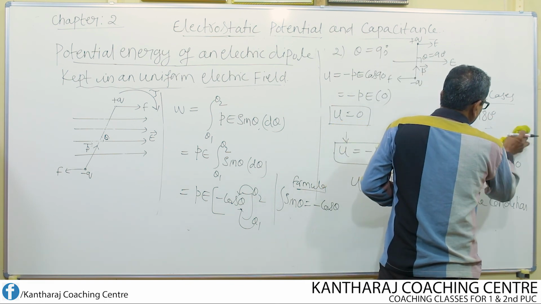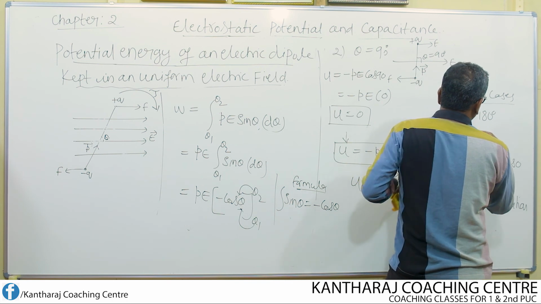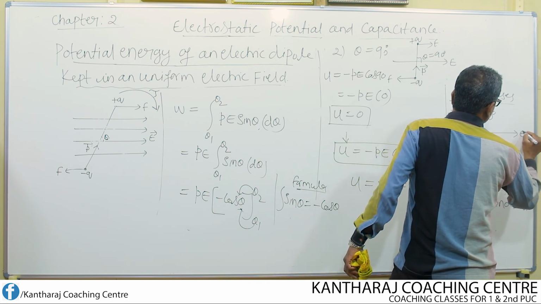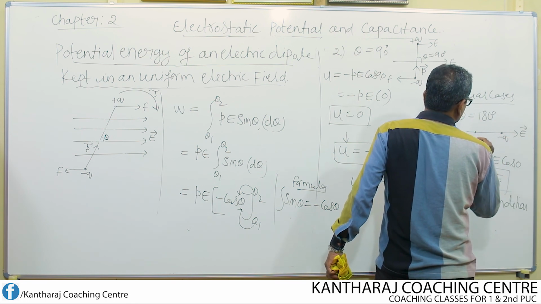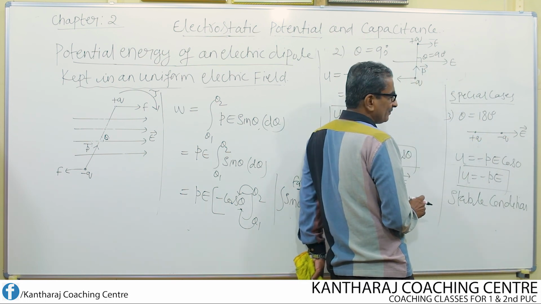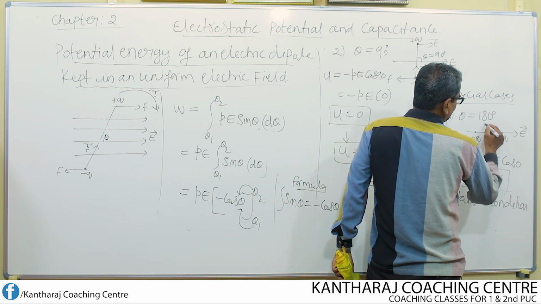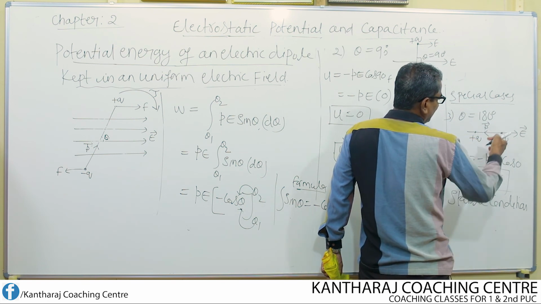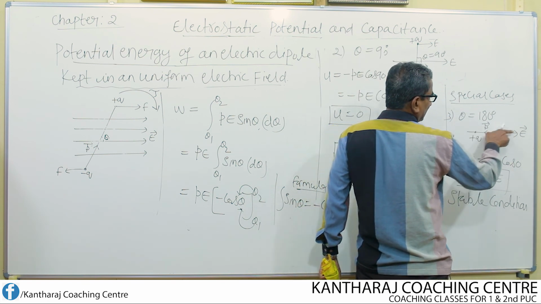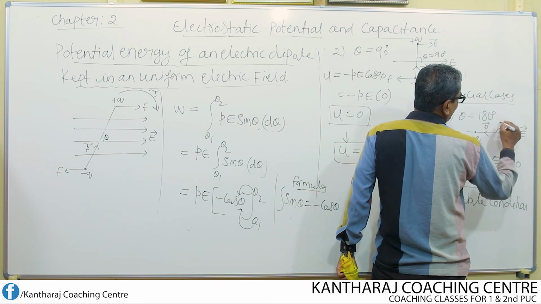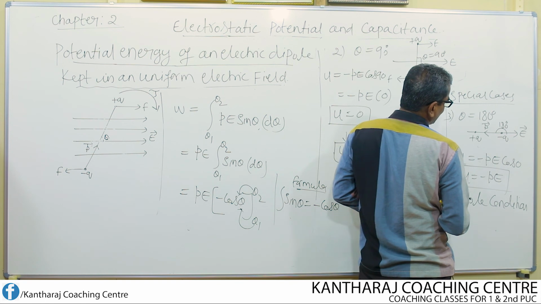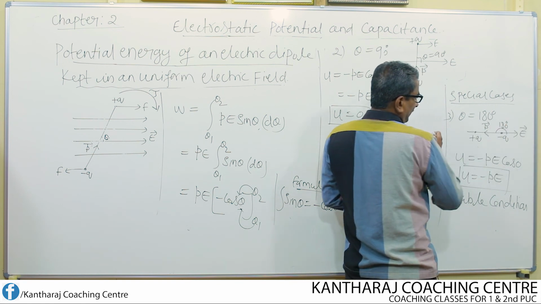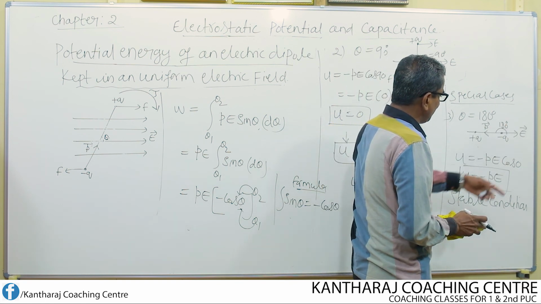What does it mean? Look here, this is the direction of the electric field. Now this is the negative charge, this is the positive charge. This is nothing but the dipole moment. That means the dipole moment and the electric field are opposite to each other. What is the angle between them? 180 degree. If that's the situation, E and P are opposite, then what happens to this equation?